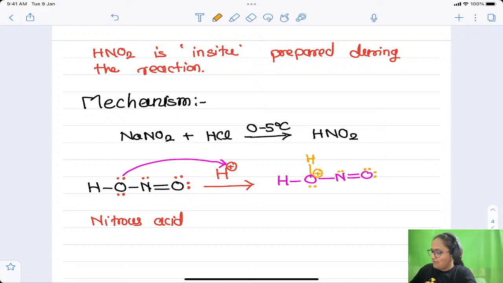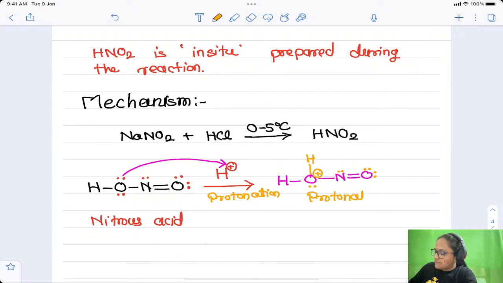In this step we are adding the proton on the oxygen, therefore this is also called the protonation step, and the product obtained is called protonated nitrous acid.